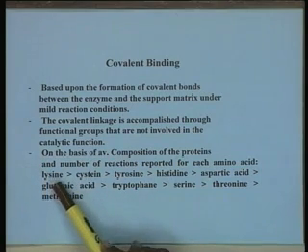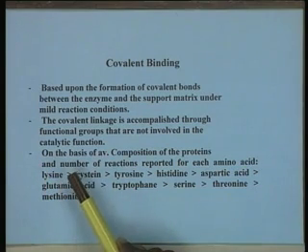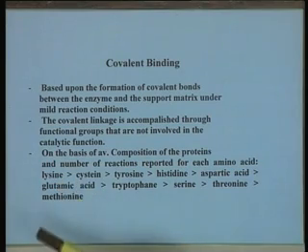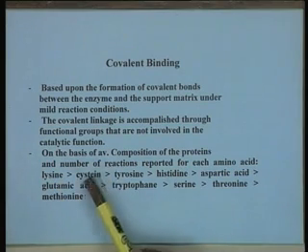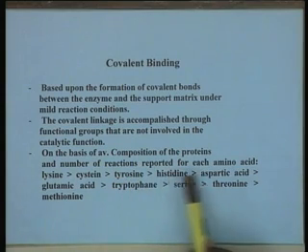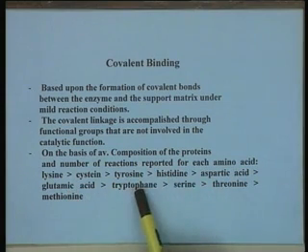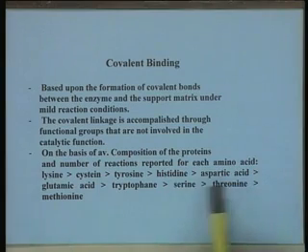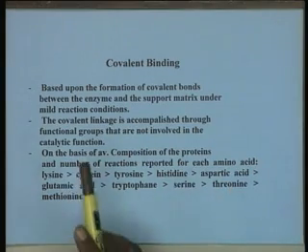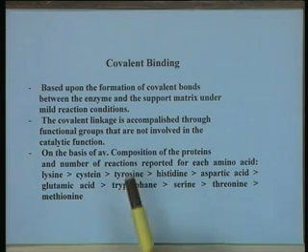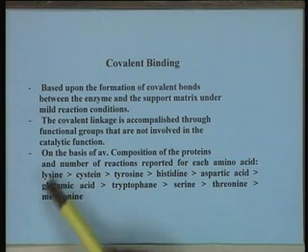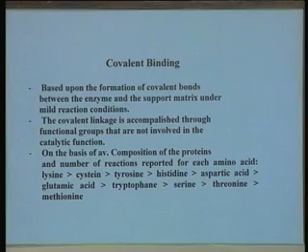Lysine has been most commonly used for covalent binding, that is the amino group containing amino group of the enzyme, followed by cysteine, followed by tyrosine, histidine, aspartic acid, glutamic acid, tryptophan, serine, threonine and methionine as a rare case. So, that kind of a series is based on a large number of methods which have been reported by people in the literature, and also the average composition of the protein. This kind of a sequence is the observation which is followed.